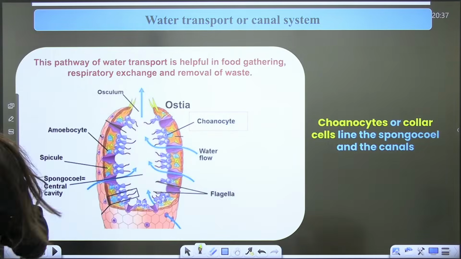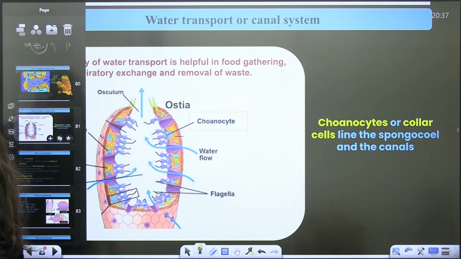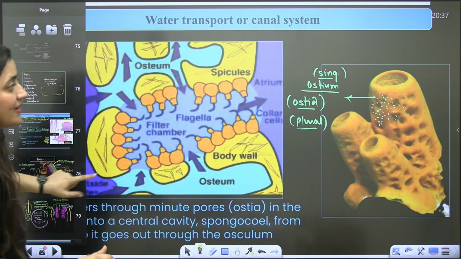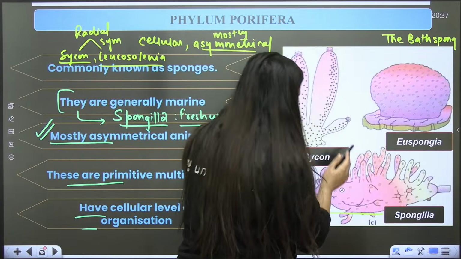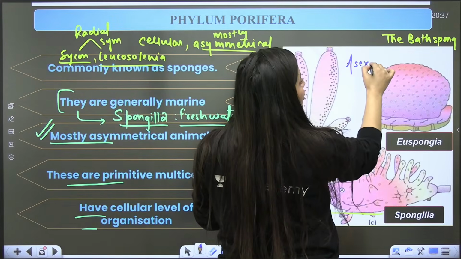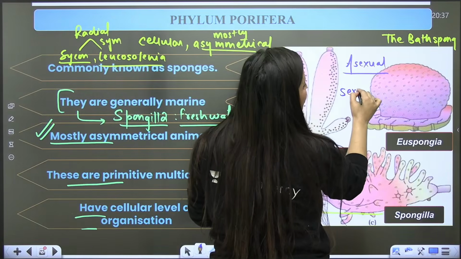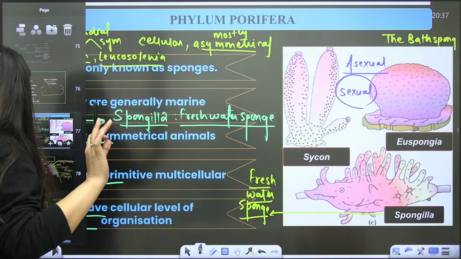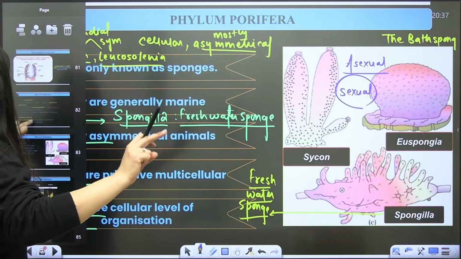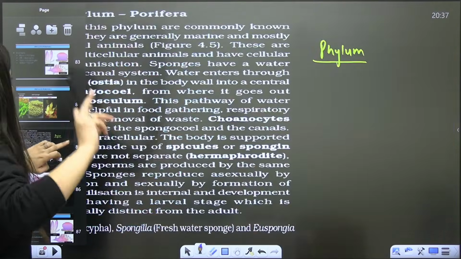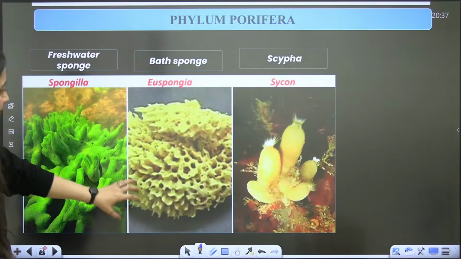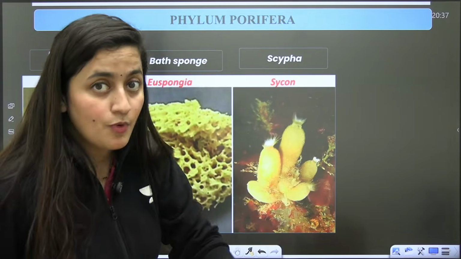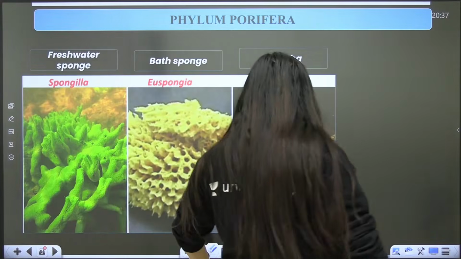Let's go, I hope the diagrams and everything are clear to you. So what type of digestion? Intracellular. They are primitive organisms. Here, bache, you will also see asexual reproduction as well as sexual reproduction. Both types of reproduction will be there, because you are talking about the lower animals. Look at the examples here: Spongilla, the freshwater sponge, Euspongia, the bark sponge, and Cycon, also known as Scypha.